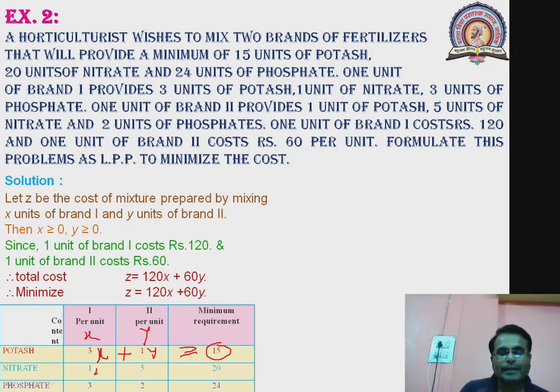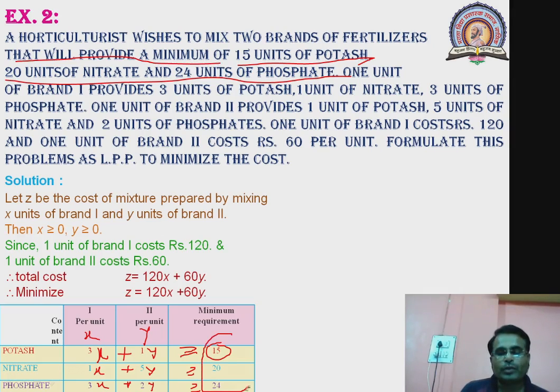Similarly, nitrate x plus 5y should be greater than or equal to 20. Similarly, 3x plus 2y should be greater than or equal to 24. All this information is given here: 15 units of potash, 20 units of nitrate and 24 units of phosphate is the minimum requirement.